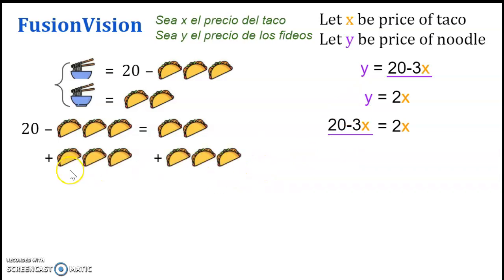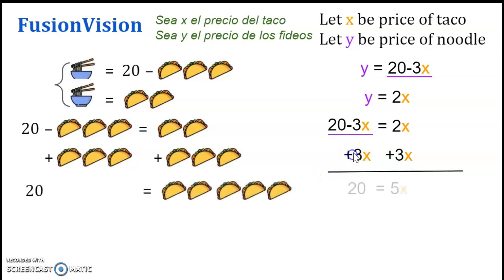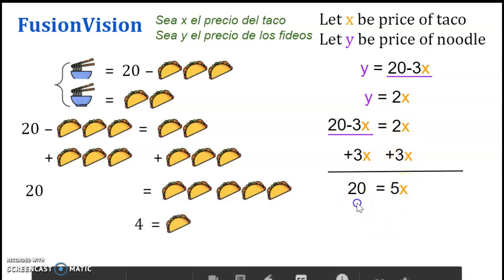How do I get rid of these negative 3x from the left hand side? I add 3x. Just the same way I want to get rid of this negative 3x, I am adding 3x to both sides, so that negative 3x plus 3x becomes 0, and you are left with 20 on the left hand side, and 2x plus 3x is 5x. Therefore, divide both sides by 5, and you get x is equal to 4.